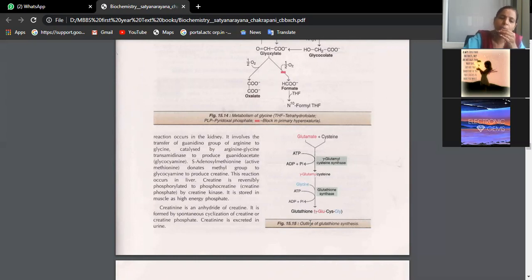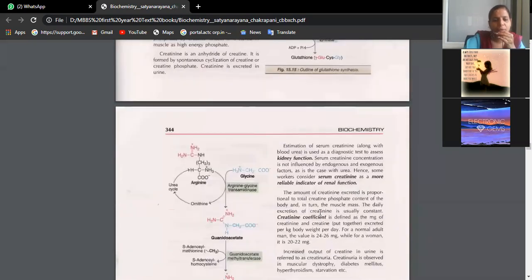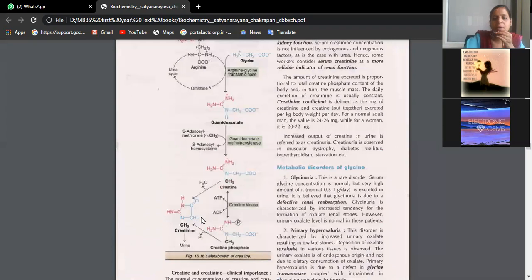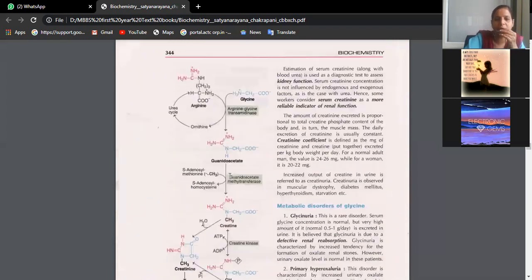We will talk about glutathione when we talk about the biologically important peptides. It helps in detoxification. Very important functions it has. Now see, in the essay we are discussing, it has been specifically asked for the synthesis of creatine. That means this cycle is also equally important.